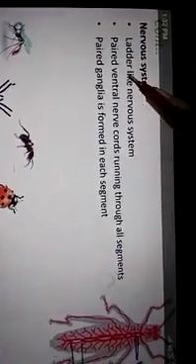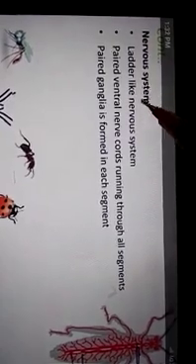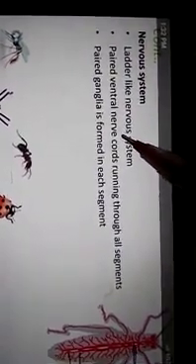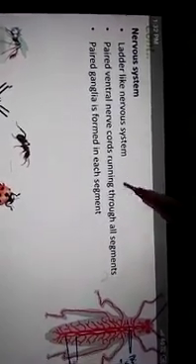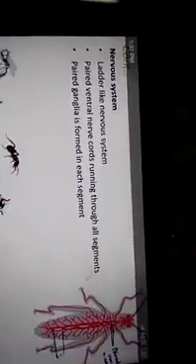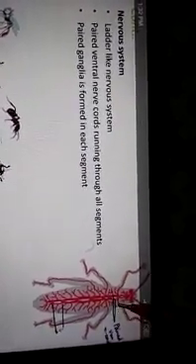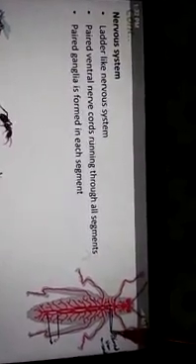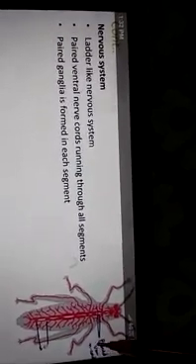Nervous system. They have a well developed central nervous system, a ladder-like nervous system. The paired ventral nerve cord runs through all the segments. This is one cord, this is another cord, and together they appear as the ventral nerve cord. The nerve cords run throughout all the segments.